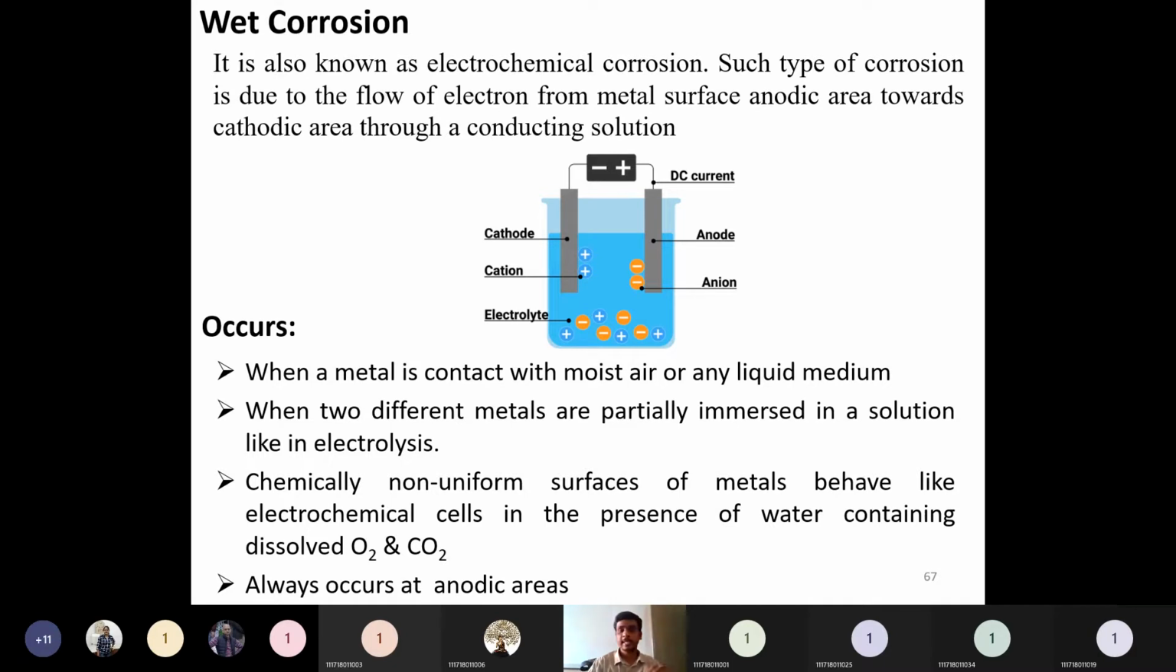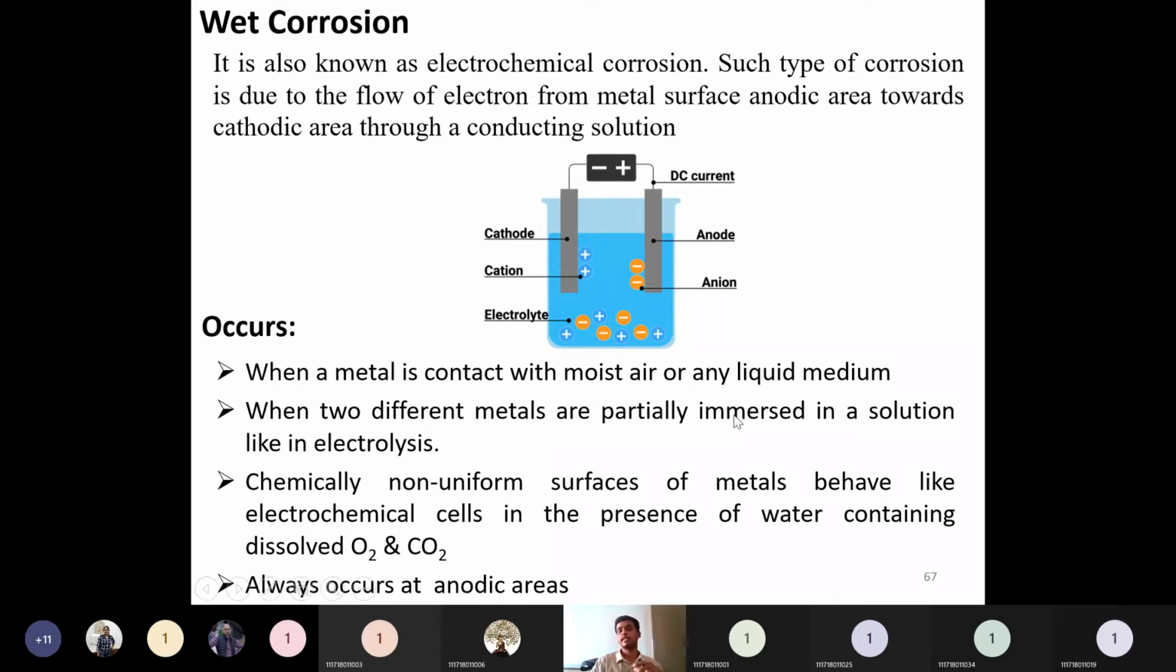First, it will occur when the metal is in contact with moist air or any liquid medium. Unlike dry corrosion, which occurs in the absence of moisture, wet corrosion occurs in the presence of moisture in air or any liquid medium.